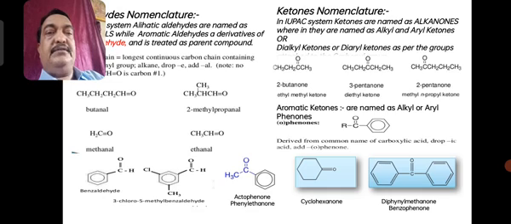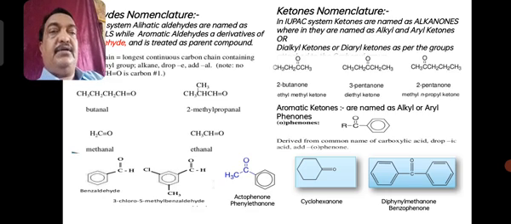CH2O is methanal, containing one carbon. Similarly, CH3CHO is ethanal.